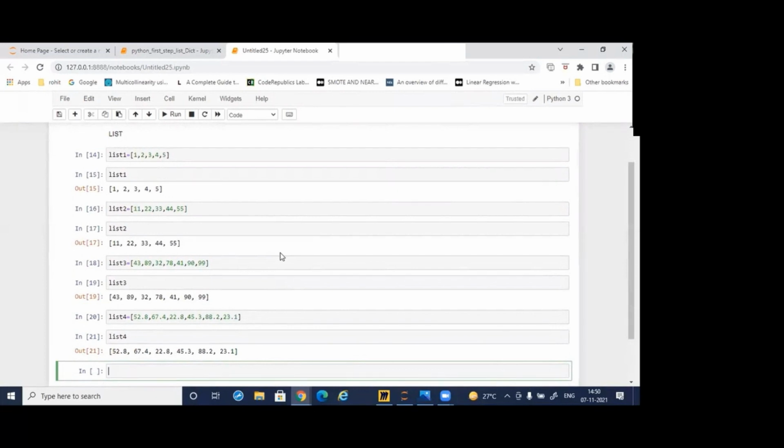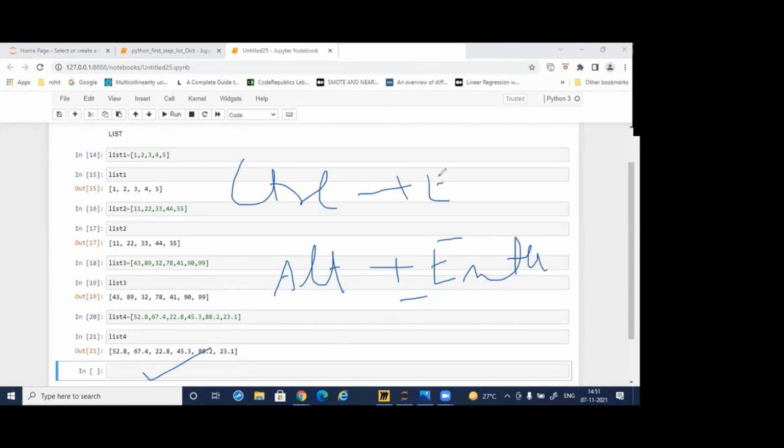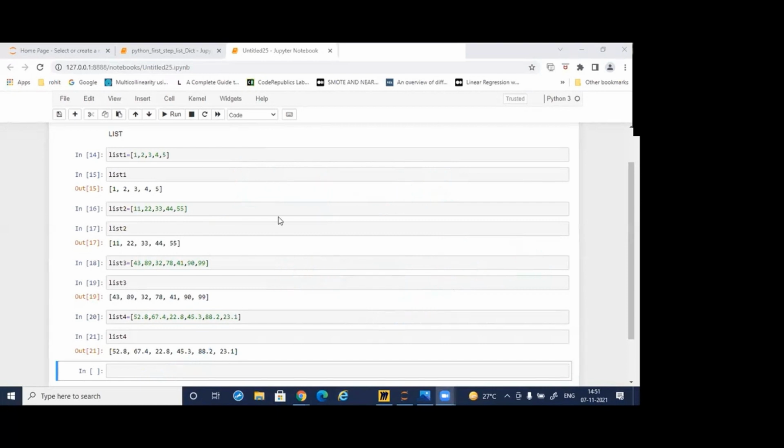The shortcut for run is Alt plus Enter. This will execute it and add one more line. That is also okay, or Control plus Enter. Both will work. With Alt plus Enter, one more line is added. With Control plus Enter, it will execute only that line.